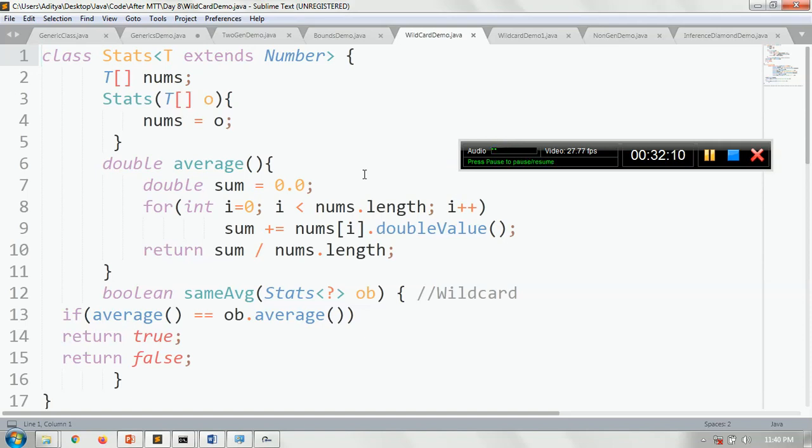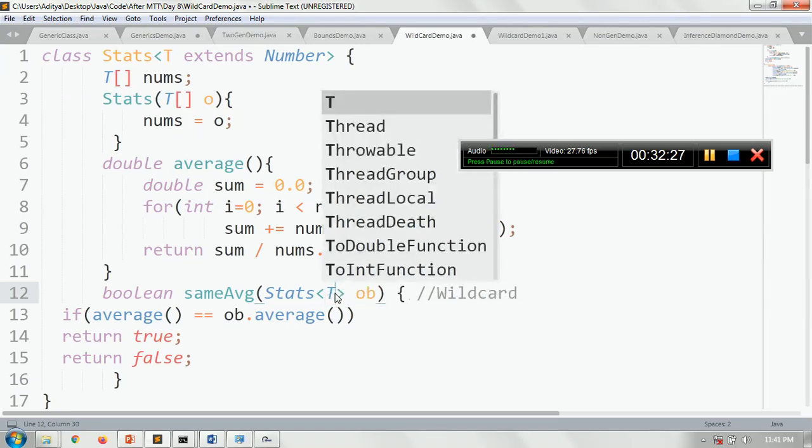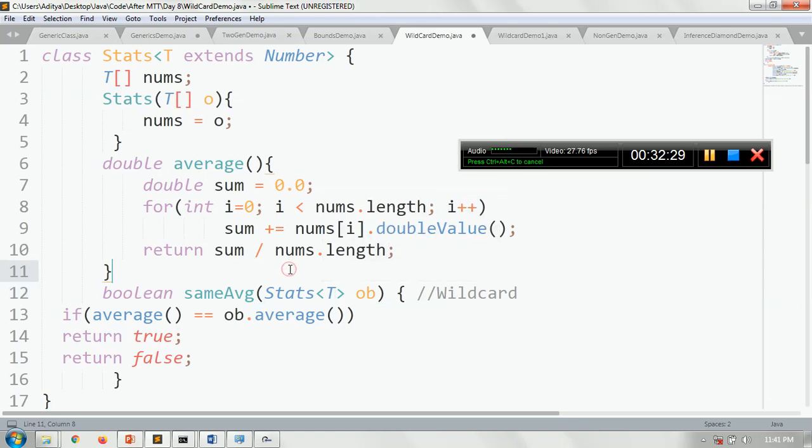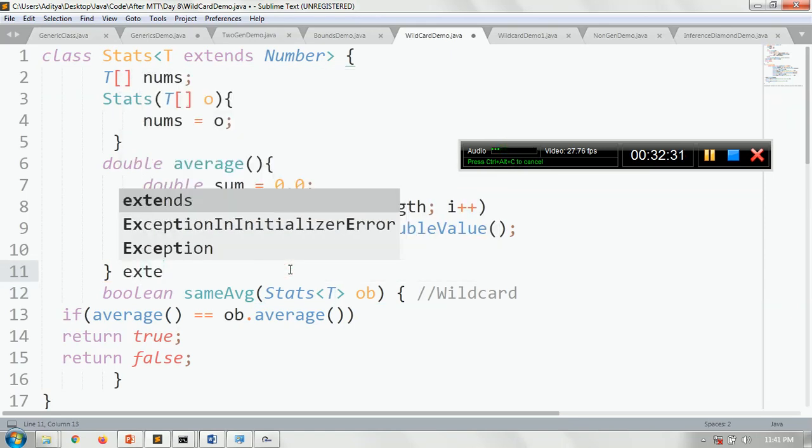in generics is. Now, till line number 11, everything is the same. I have to just add one more method that will be used to find whether the averages are the same or not. Suppose I pass only T type, because Stat is meant to be T extends Number.